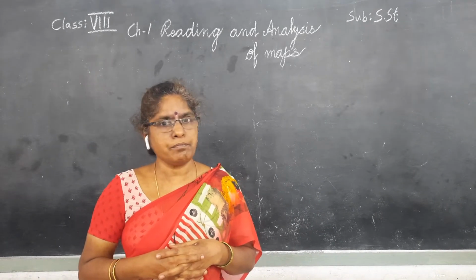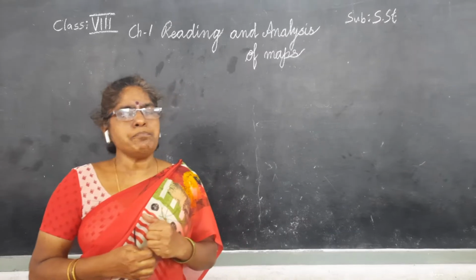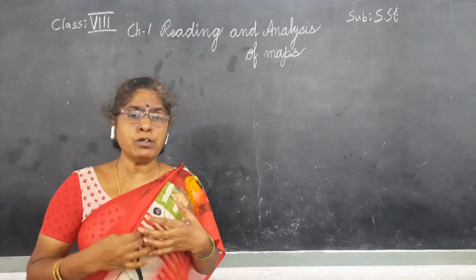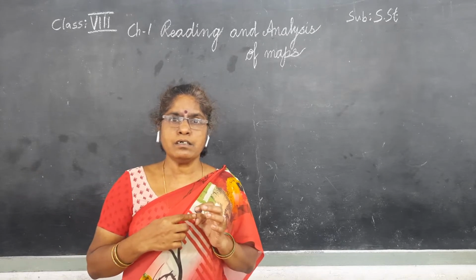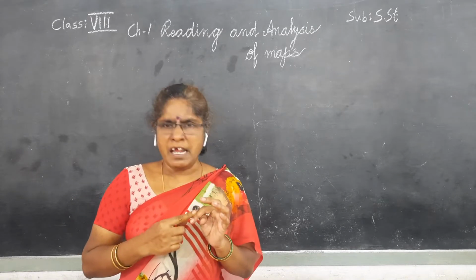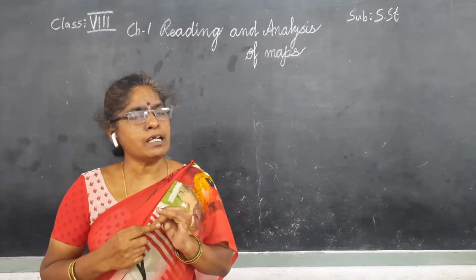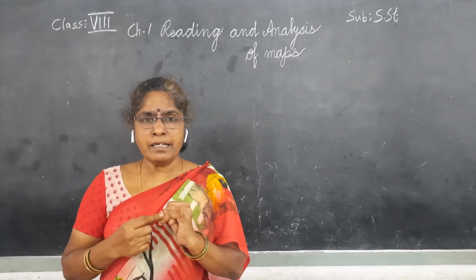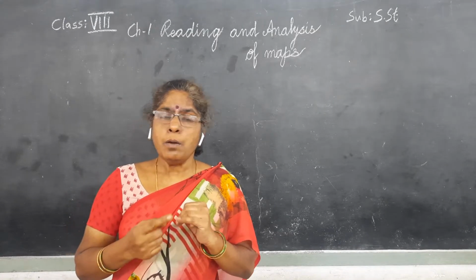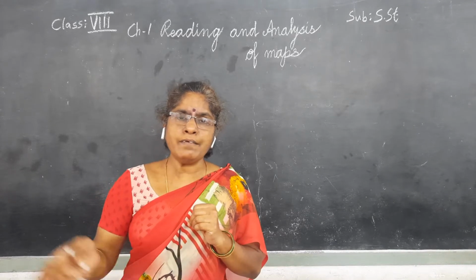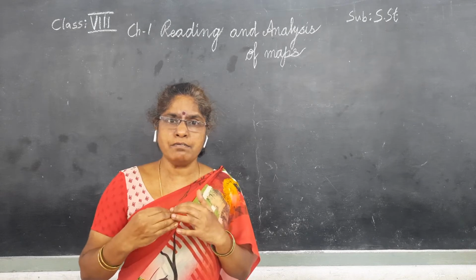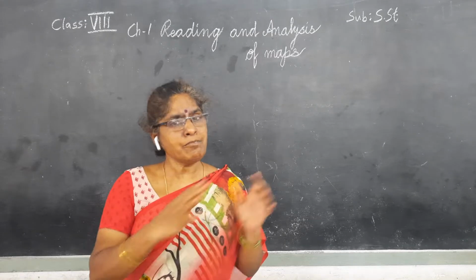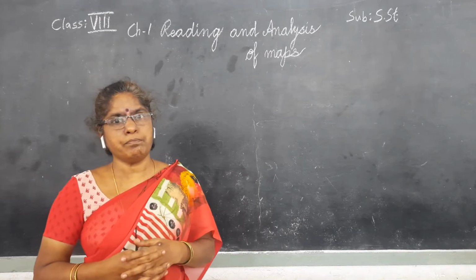In this map, we are able to observe the physical features, rainfall, soil conditions, temperatures, population, and whatever the concept and whatever the theme we selected, that we observe in the map.